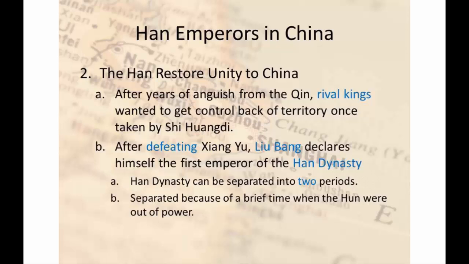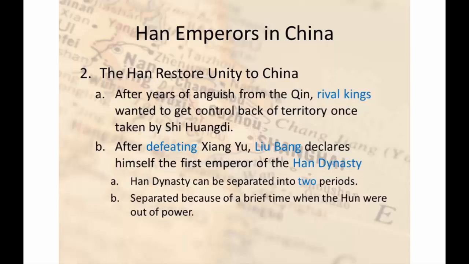But thankfully, or not thankfully I guess, the Han Dynasty restored unity to China. After several years of anguish from the Qin, rival kings wanted to get control back of their territory that had once been taken by Shi Huangdi. After defeating Zhang Yu, Liu Bang declared himself the first emperor of the Han Dynasty.